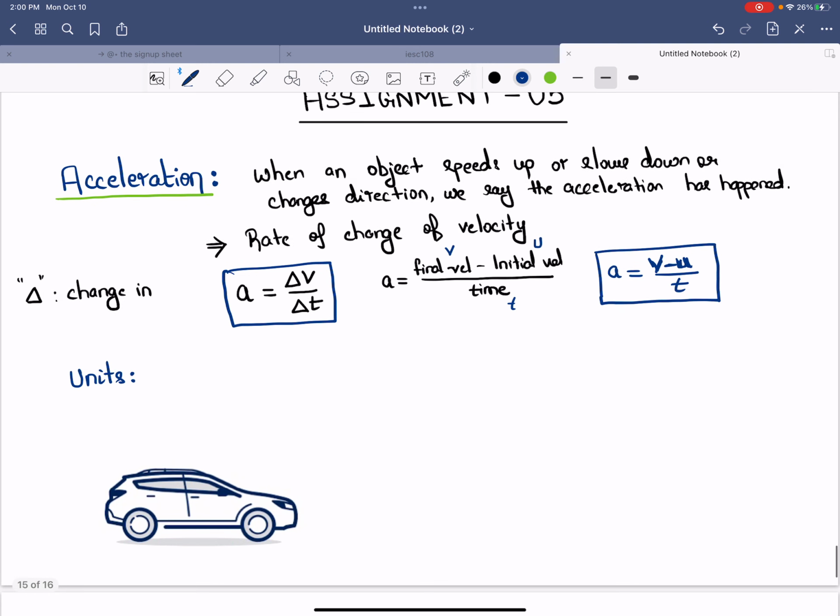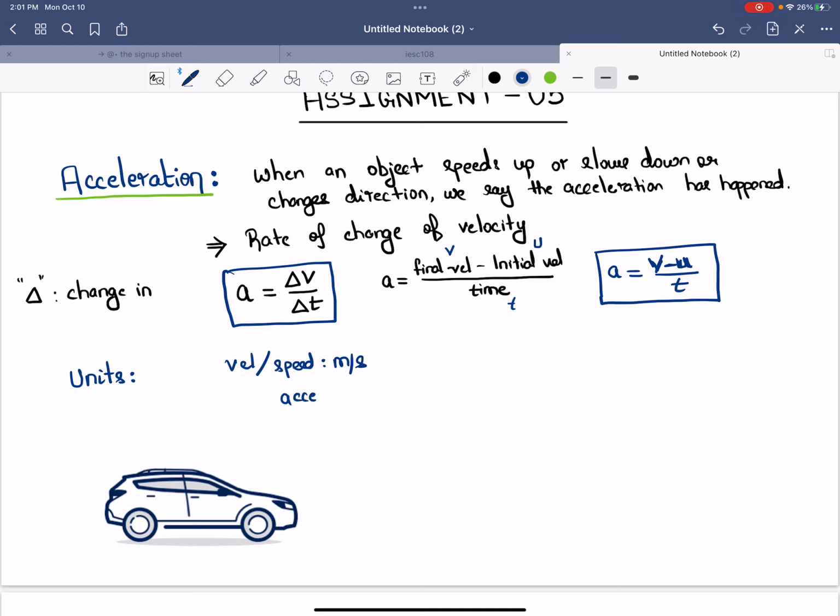So hold on. How do I give the units? For example, when you say speed, you say meter per second. For distance and displacement, I knew meter was a unit. Speed, it's meter per second. Or even for velocity, this is the same. For velocity or for speed, it's meter per second.